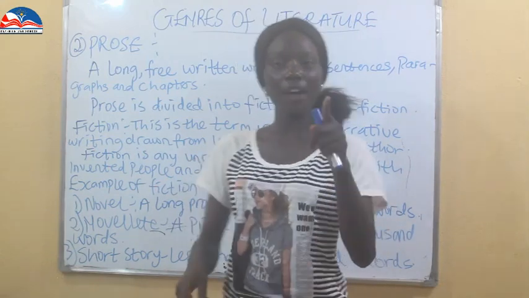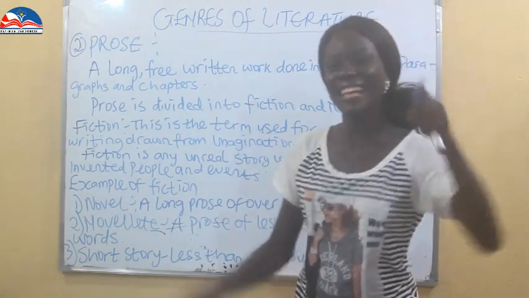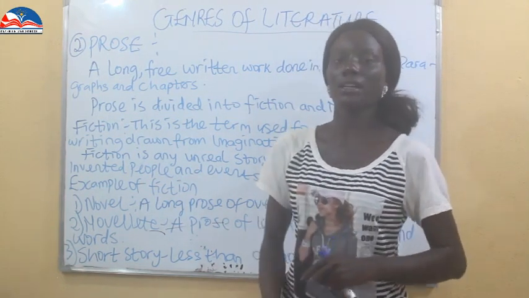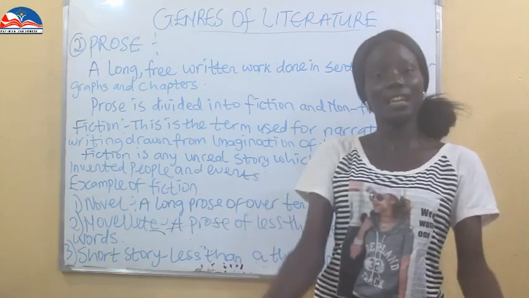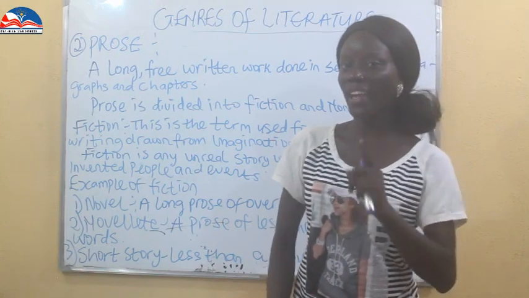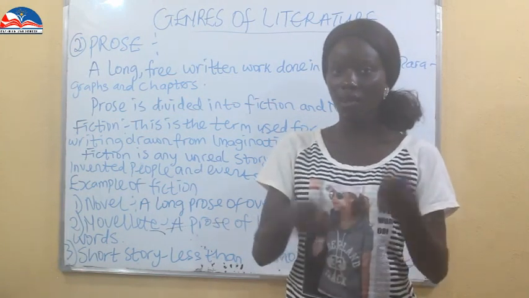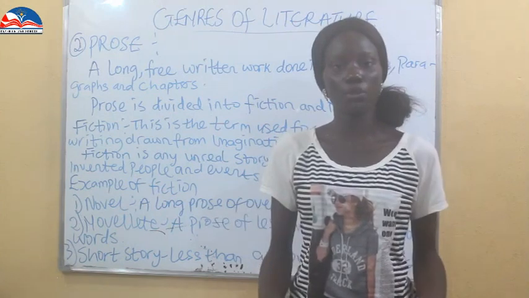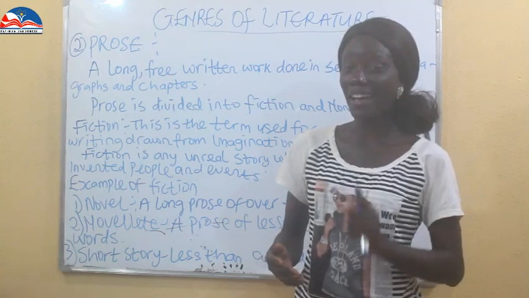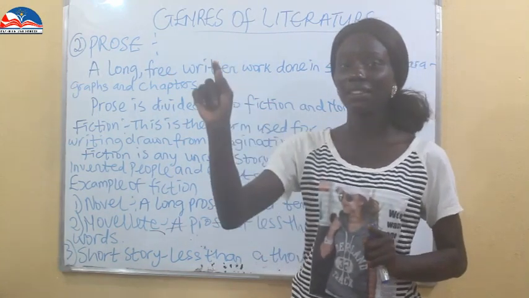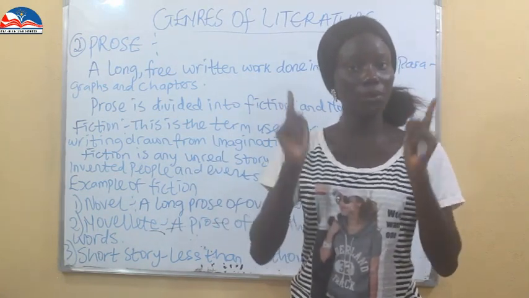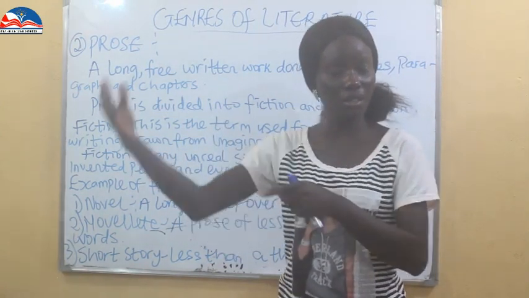That is a novel. We have the novelette. A novelette is less than 10,000 words. Remember, a novel is more than 10,000 words. A novelette is less than 10,000 words. When you have a book, you go back and check your books. For a drama, you have act and scenes. You will see everything written in act and scenes. But in prose, we have chapters. Chapter 1, chapter 2, chapter 3. It goes on like that.